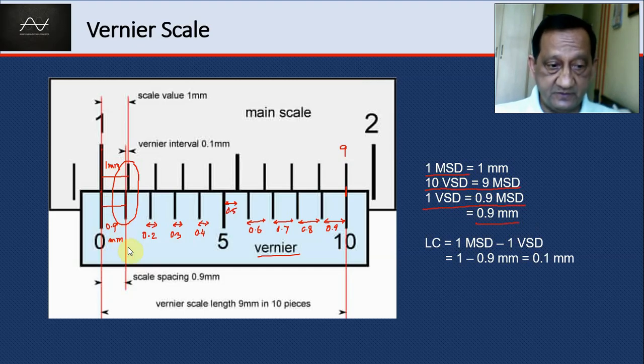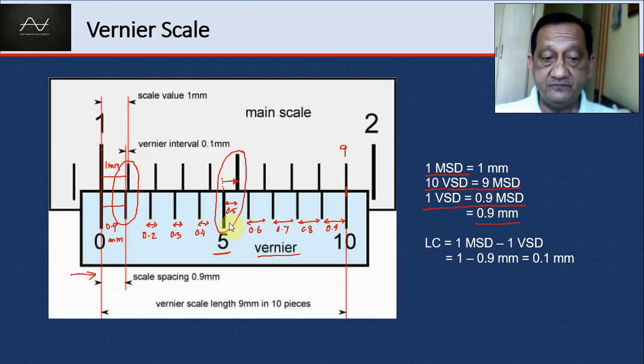count. So if this vernier were to move to the right like this, then the smallest movement we can detect is this 0.1 mm. And when that happens, these two lines would be coinciding. Suppose a greater length is moved, then some other division will coincide. Suppose the fifth vernier scale division coincides with a main scale division. That means this particular point has moved and coincided with this. Then how much has it moved? The gap between the fifth main scale and fifth vernier scale division would be 0.1 mm into 5. So that is 0.5 mm.